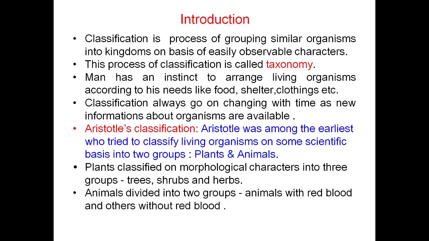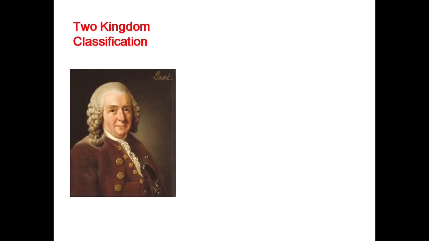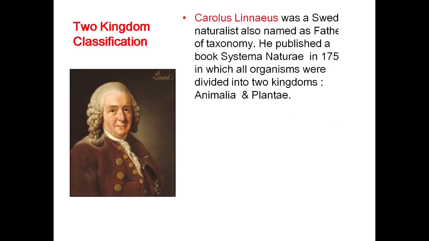Now switch over to the next classification. Let us begin with two kingdom classification. This classification was given by Carolus Linnaeus. He was a Swedish naturalist, also named the father of taxonomy, because his classification remained accepted for quite a long time.